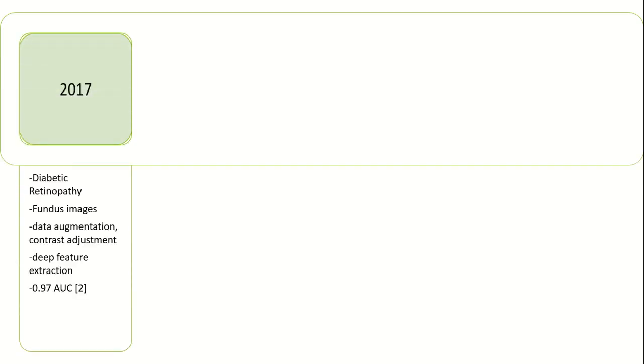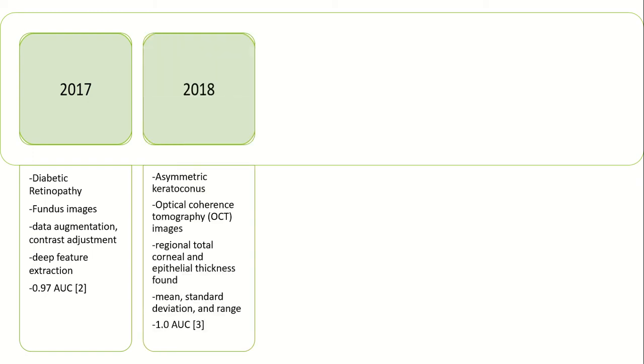Now I'll be presenting the literature review. A lot of work has been done in the past related to the eye disorders. In 2017, diabetic retinopathy was diagnosed using machine learning, and fundus images were used for the classification. Data augmentation and contrast adjustment was done for the dataset, and the features were extracted. All of this resulted in an area under curve or AUC value of 0.97 or 97%.